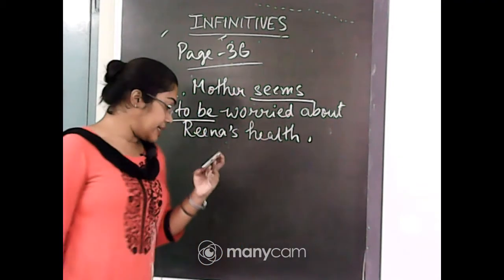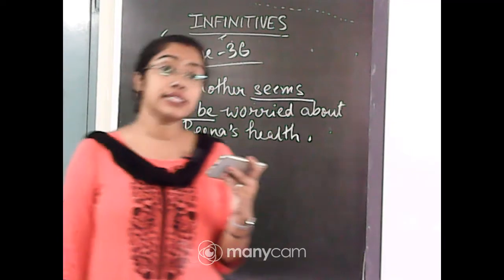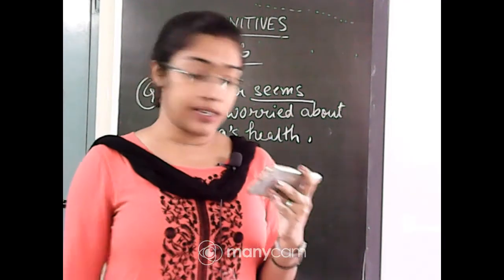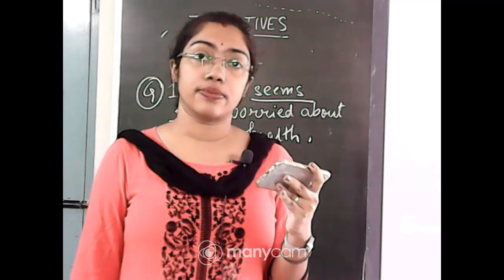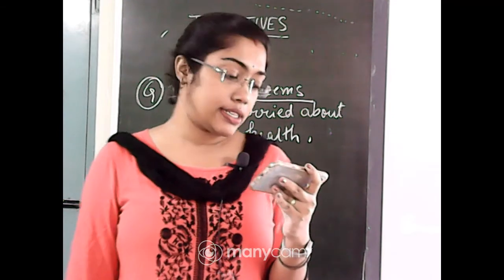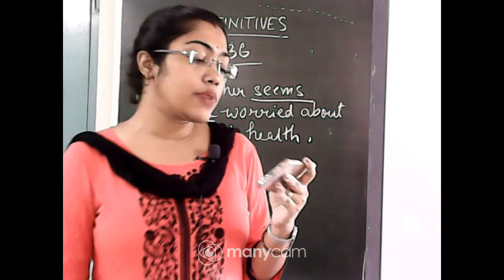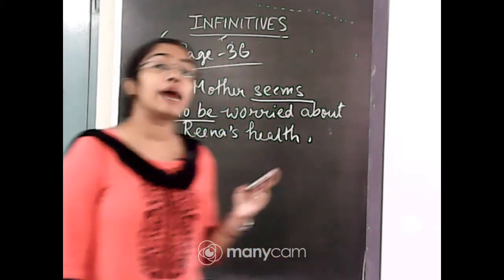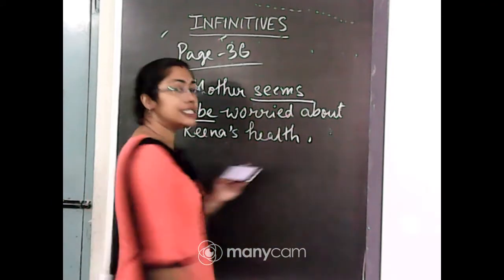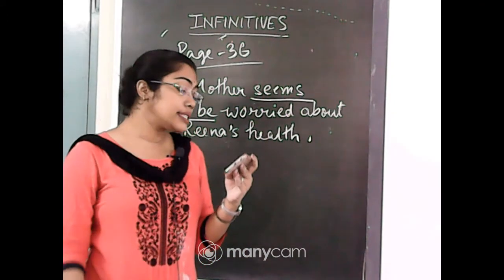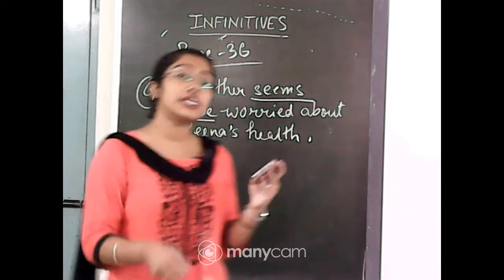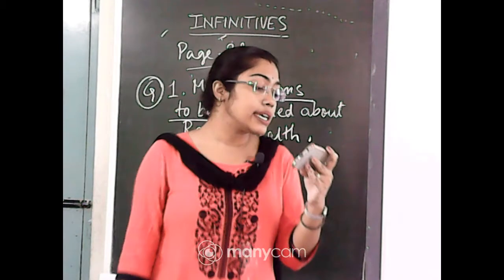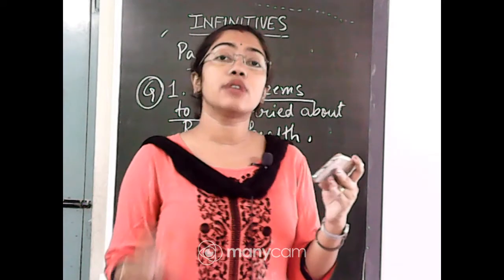See, in the first sentence, the tense is simple present. Is worried, it is in simple present. So, when it is in simple present, when I am using the word seem, I am using it into simple present tense, that is seems. Mother seems, then I have to use the infinitive. So, I am using the infinitive for the word is.